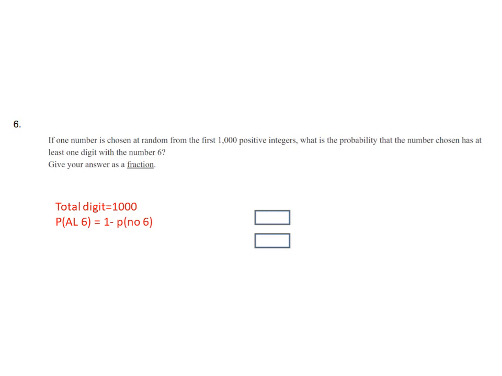So the total number is 1000 integers, and the probability of having at least one 6 can be equal to 1 minus probability of having no 6. So the number of integers having no 6 is 271.